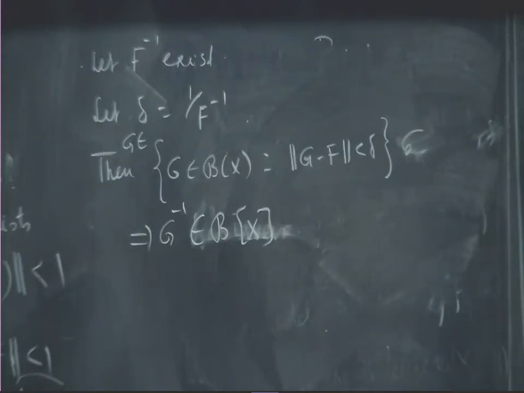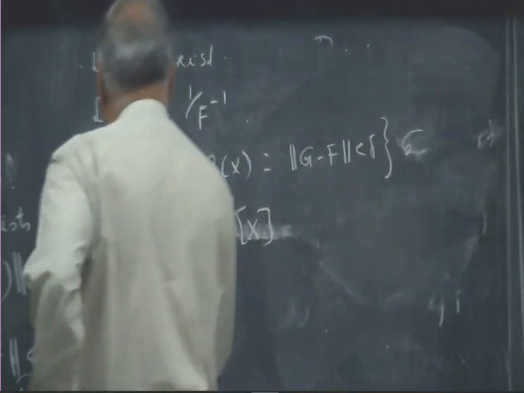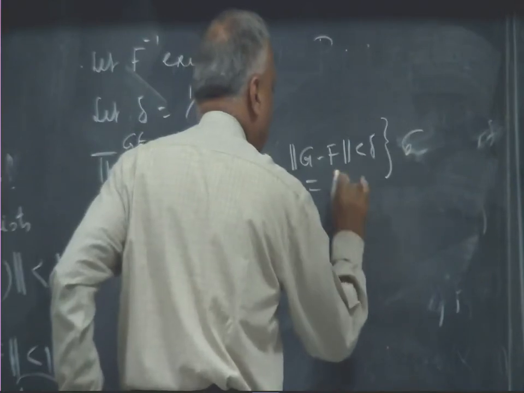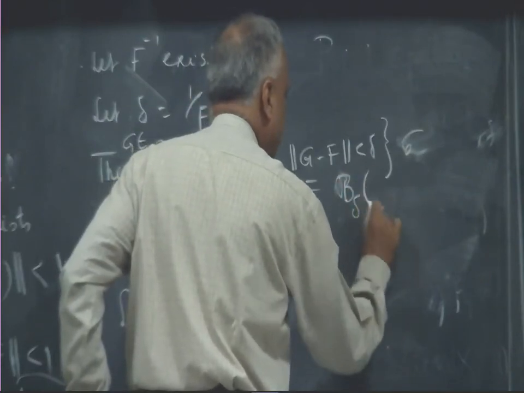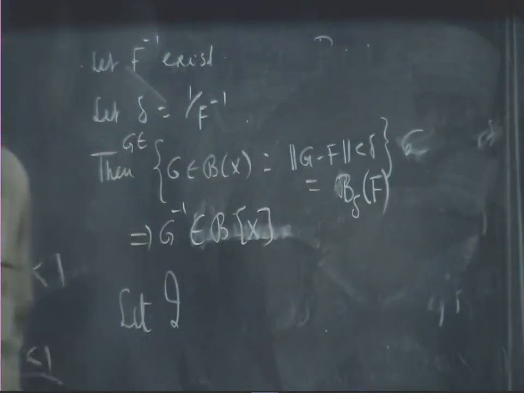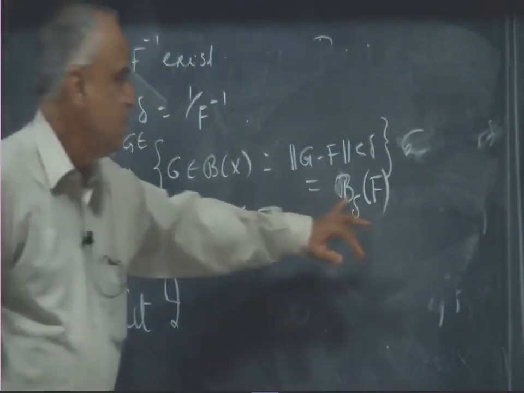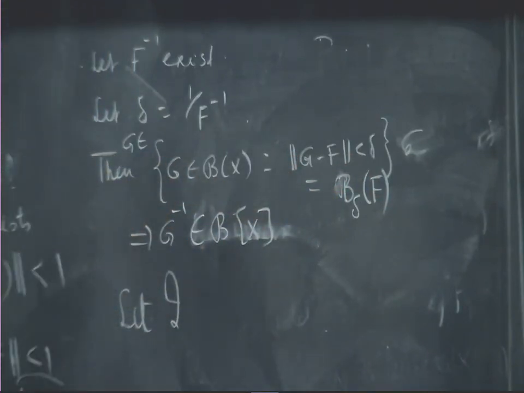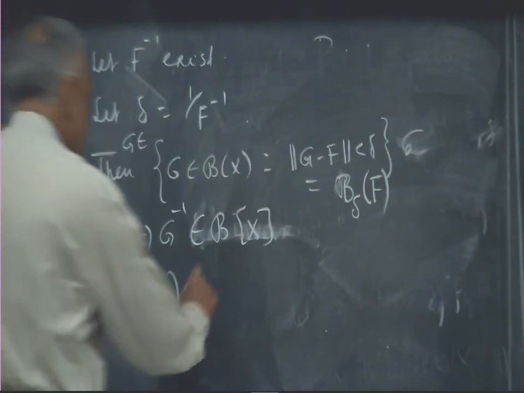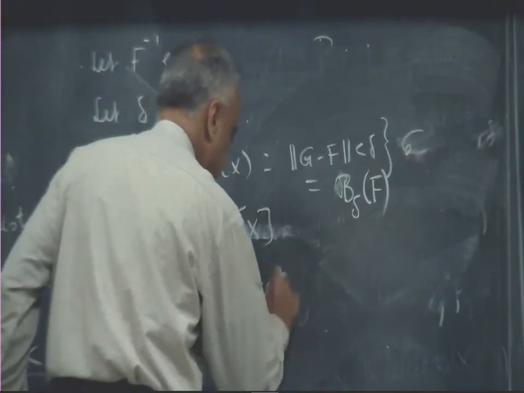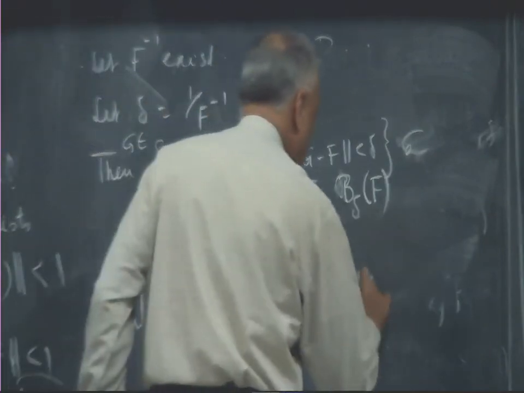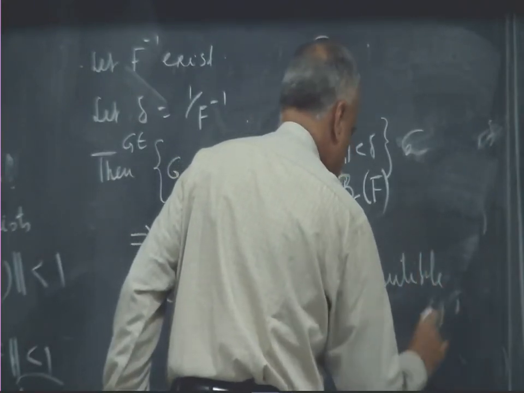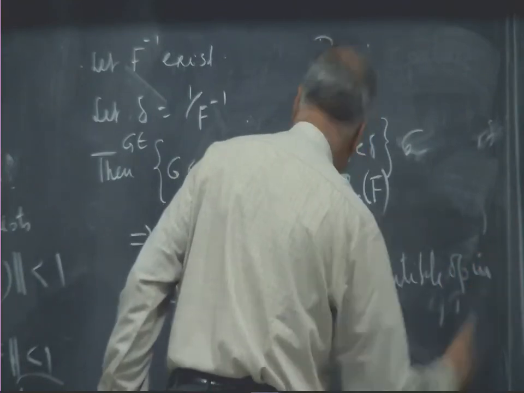Everybody has a, so let us call this I, this is simply the open ball of radius delta about the point F in that space. What is this? The set of all those fellows who are within a distance of delta from F. So let I be the set of all invertible operators in Bx.